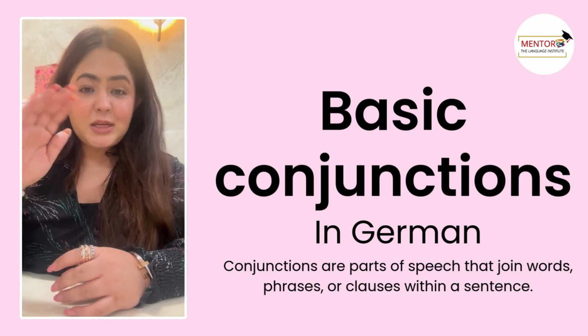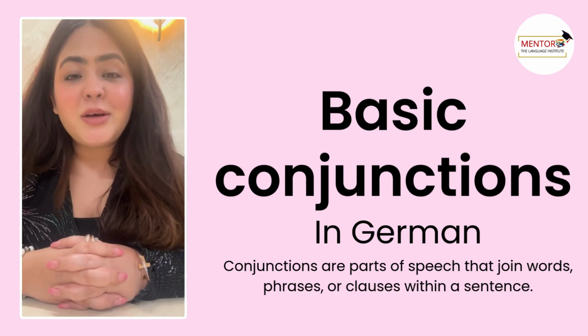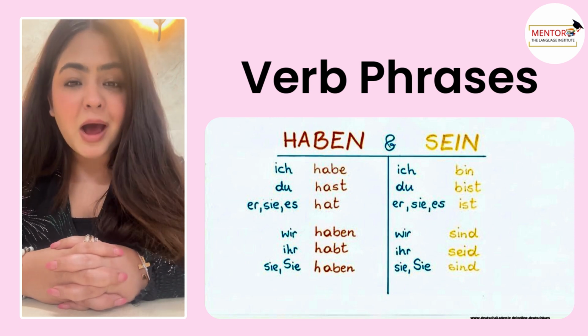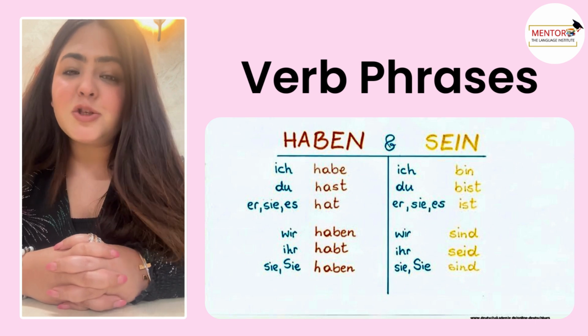I'm going to share the screen. You can check on the screen how it is changing. I'm going to do two verbs with you. First is haben, that means to have, and second is sein, that means to be.